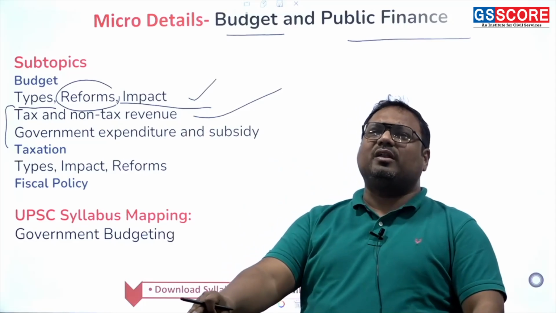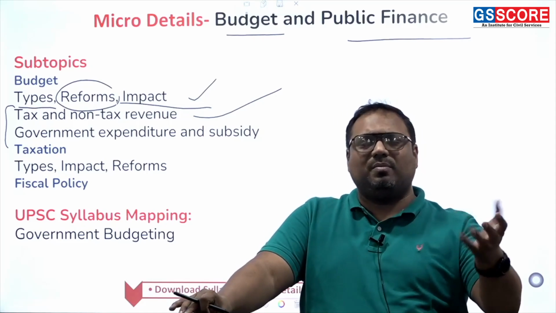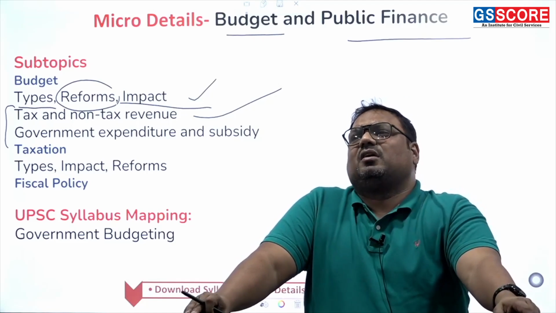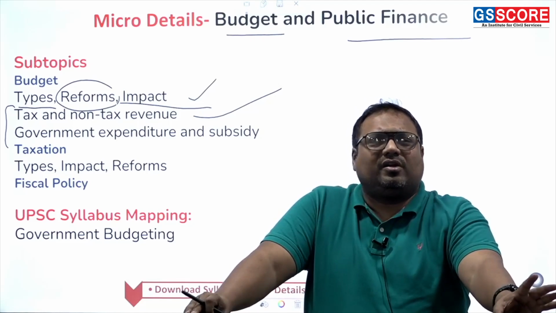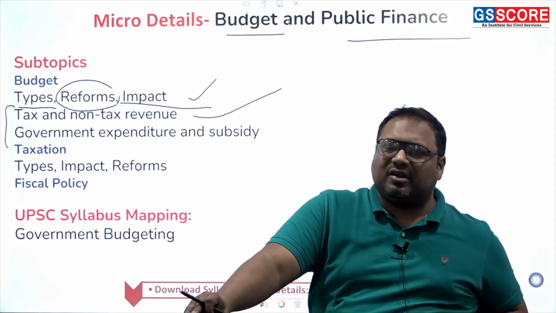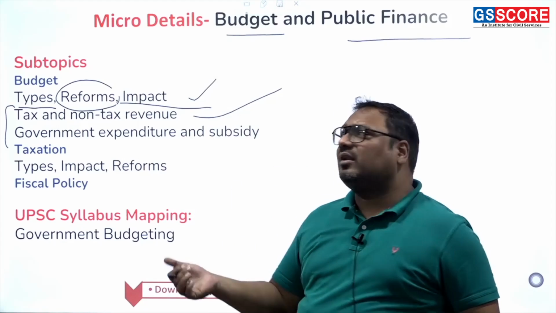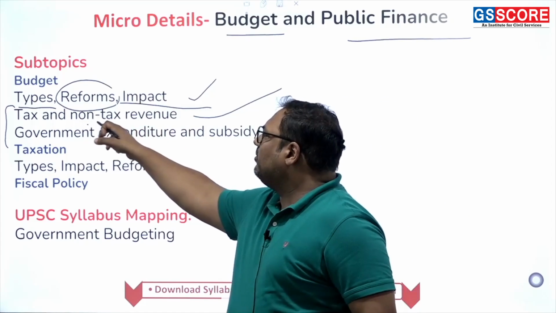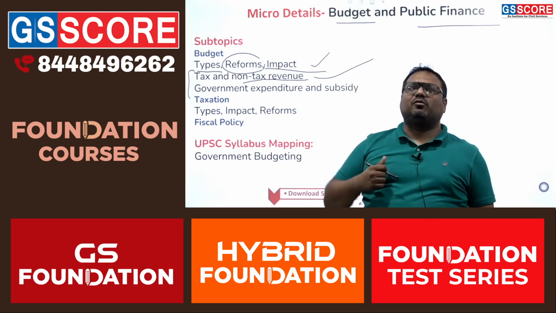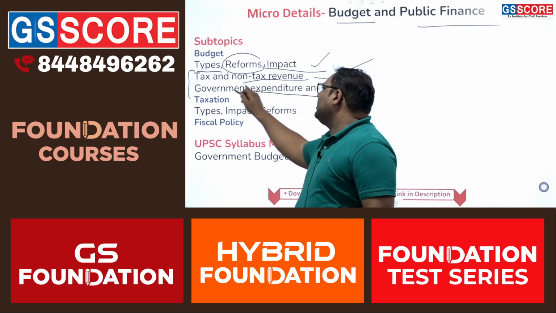There is some other money also coming to government, but not in the form of tax, maybe in the form of income. Government is selling a lot of things. For example, when you apply for a driving license, you pay certain money for that. That is an administrative income for government. You pay certain fee, fine, challan, etc. All of that is an example of non-tax revenue. So we need to go through the different types of income of government very carefully. Then we need to look at the government expenditure.